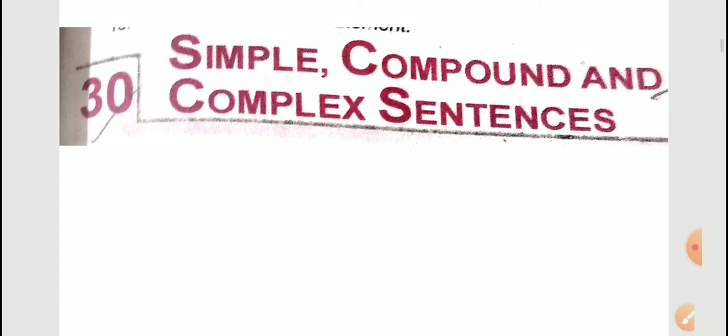As our first semester is over, we are going to start with the second semester syllabus. So we are going to start the first chapter of second semester, that is chapter number 30, simple, compound and complex sentences. Before starting the chapter, we should come to know what are simple sentences, what are compound sentences and what are complex sentences.